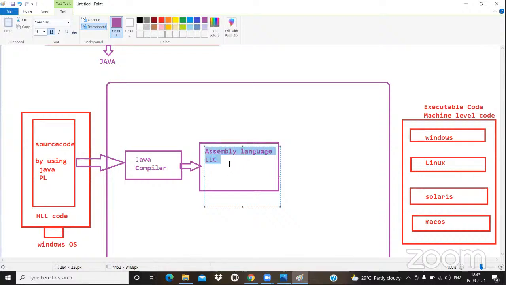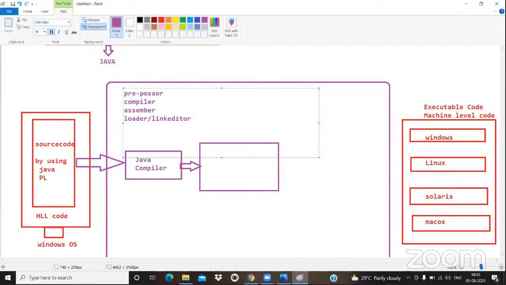So in the compilation process, a lot of concepts are there. In coming classes, we are going to see the preprocessor, the compiler, as well as the assembler, the link editor and the loader. Don't worry, all these points we are going to learn in detail once I introduce the first program. What happens in the compilation, we'll discuss that.